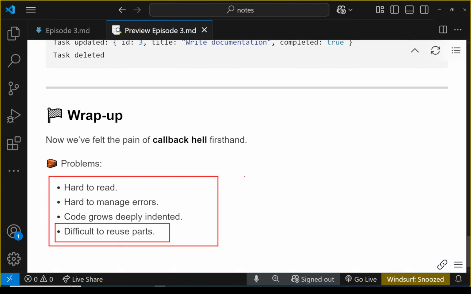But the good news is that all of these issues and many more can be resolved using promises, which is a more effective way to handle asynchronous operations and the result that those asynchronous operations return. We will start talking about promises in episode number 4, and we're going to see examples of promises and the powerful nature of using promises to carry out asynchronous operations.